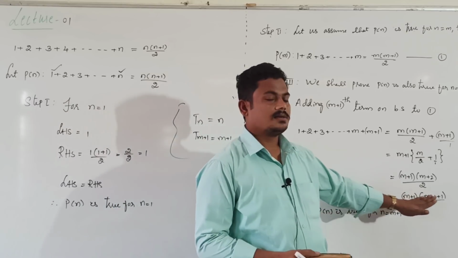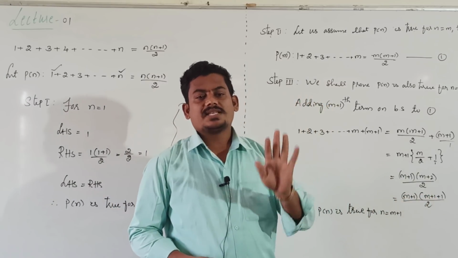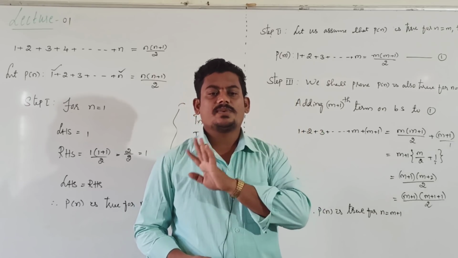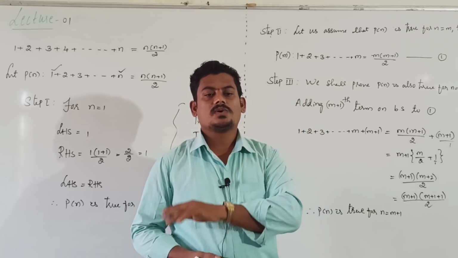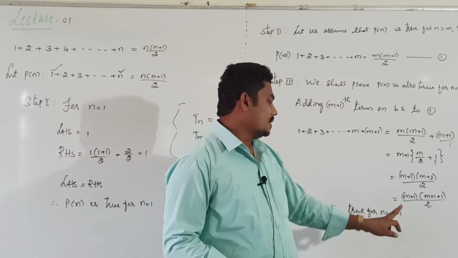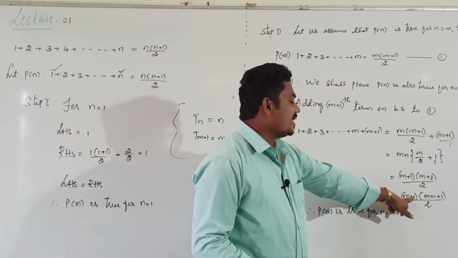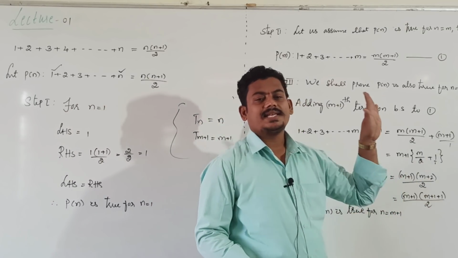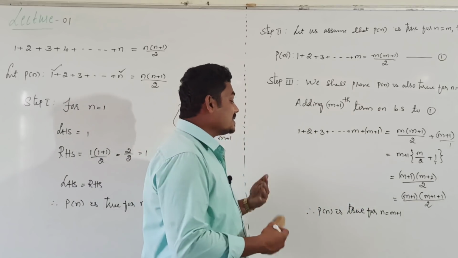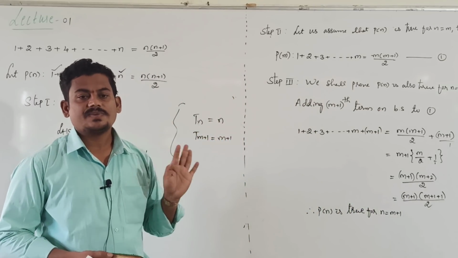Look here, if in place of n we get m plus 1, then it is true for n equal to m plus 1. Clearly we get m plus 1 in place of n, hence it is true for m plus 1. Lastly, write the conclusion, it is very important.